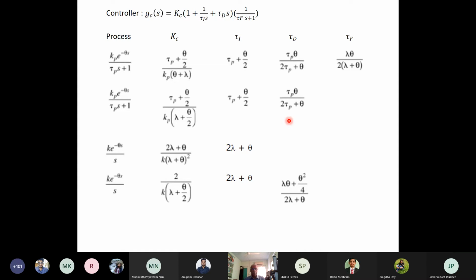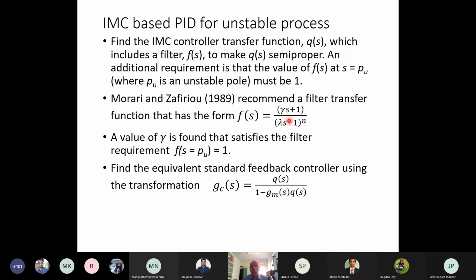So the challenge is, can we derive a PID controller based on IMC architecture for an unstable process? For an IMC based PID for an unstable process, because for a feedback control process, we can easily control an unstable process using a PID controller. But can I tune that PID controller using this IMC based architecture?